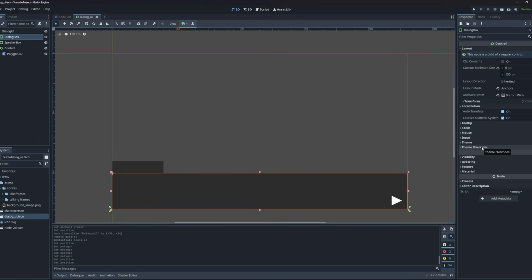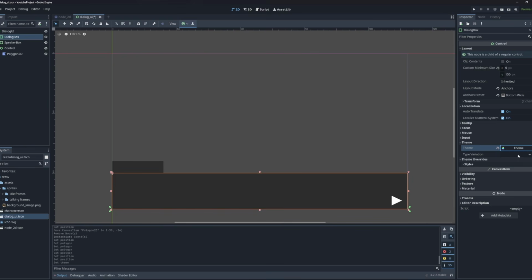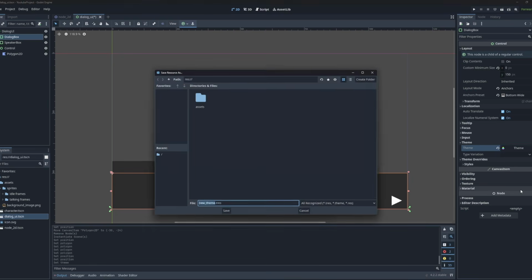So the difference between the two is that if you think you're going to change the appearance for just this one game element, you can just change the theme override. But if this is information that you're going to reuse in other game elements, like if you think you're going to use other panel containers with the same appearance, you should use theme, right? So I'm just going to use theme for the sake of showing you guys how it works. It works by creating a new theme. I'm going to save it right away. I'm going to go up there and do save, new theme.